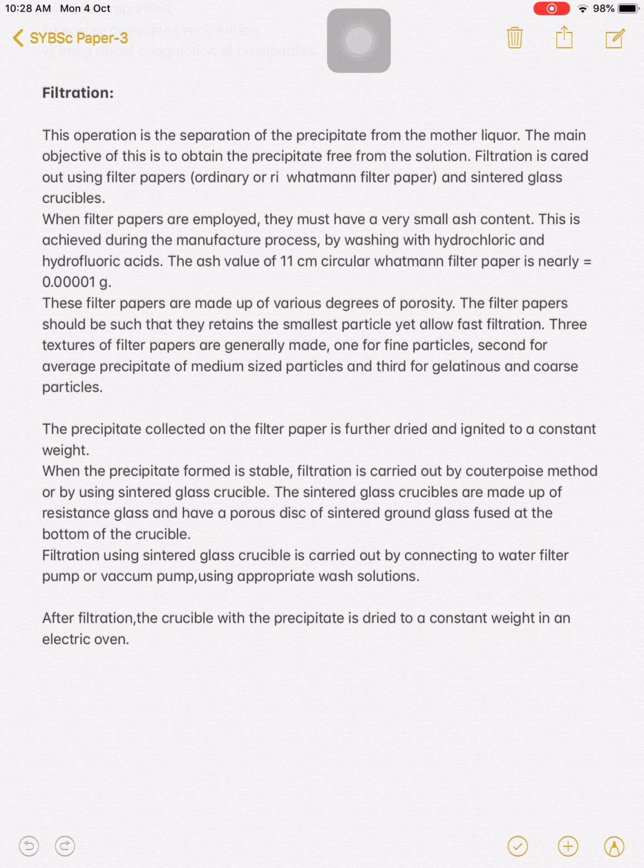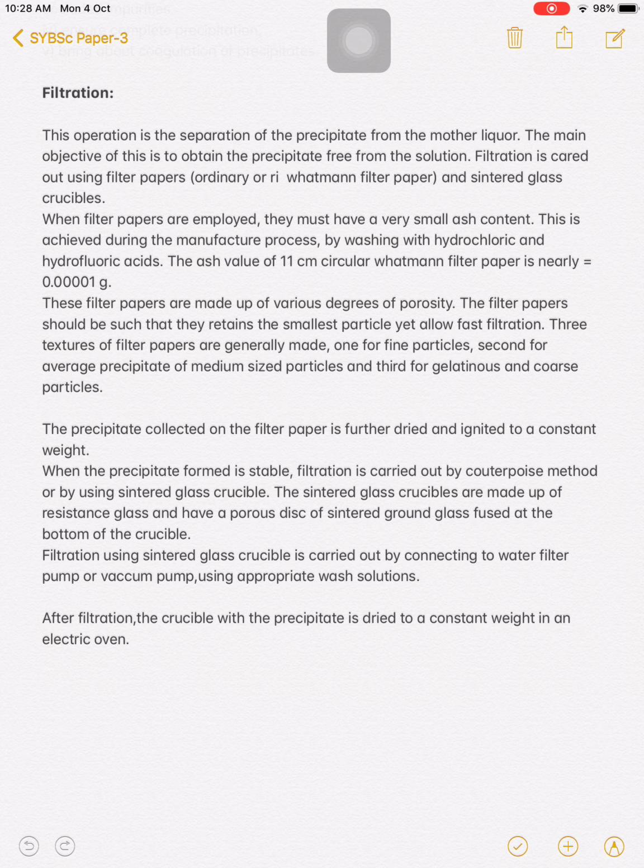These sintered glass crucibles are made of resistant glass and have a porous disc of sintered ground glass fused at the bottom of the crucible. Filtration using a glass crucible is carried out by connecting to a water filter pump or by using a vacuum pump. This filtration process is only the separation of precipitate from the mother liquor. Depending upon the form of precipitate formed, we use different filter papers, and these have different porosity. So this is the role of filtration.